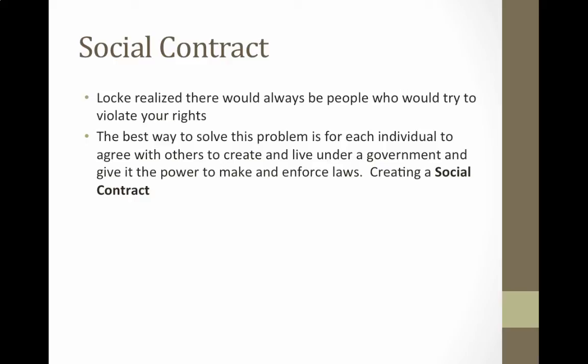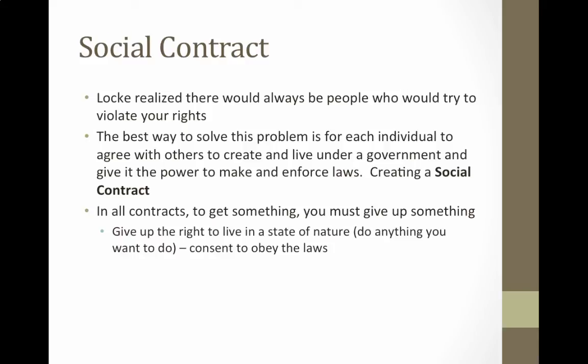So what we have to do is create this contract, whereas a society, we agree to give up something in exchange for something else. And so when you have a contract, both sides give something. So we give up the right to live in a state of nature. We consent to obey laws. We cannot do anything that we want to do.